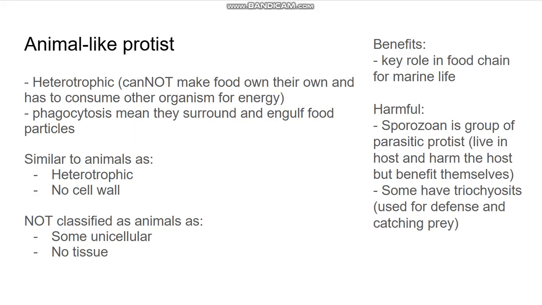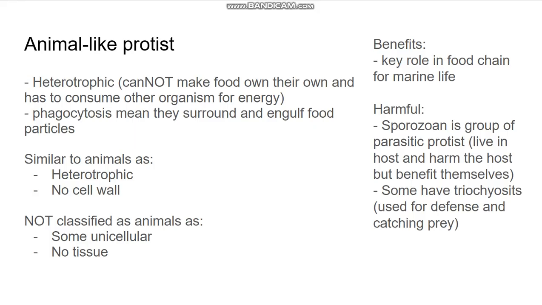And then they're similar to animals because they have no cell wall and are also heterotrophic, but they're not classified as animals because animal-like protists are mostly unicellular, while animals are only multicellular, and also animal-like protists don't have tissues, while animals do have tissues. And then as for the benefits, they play a key role in the food chain for marine life, and then they're harmful because